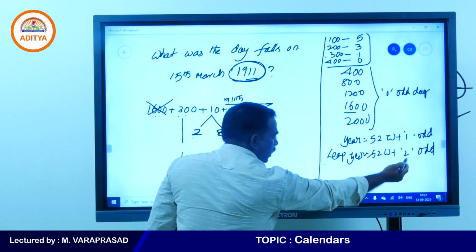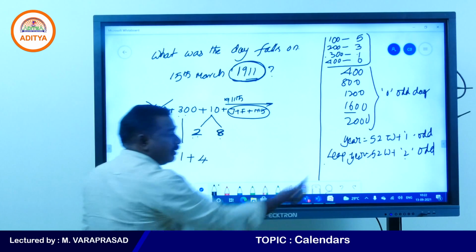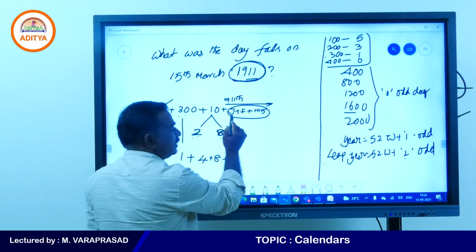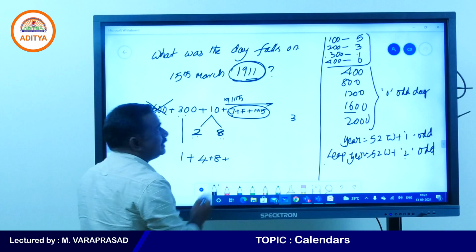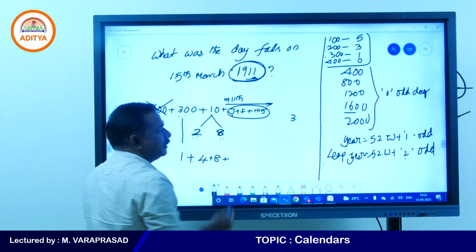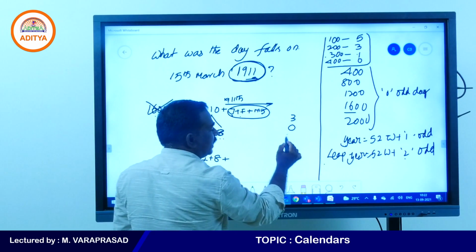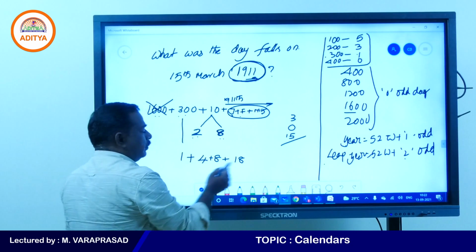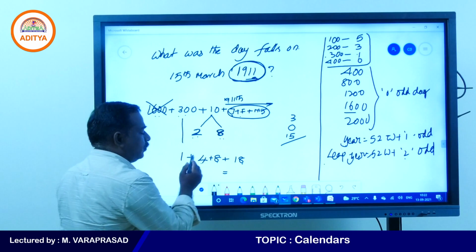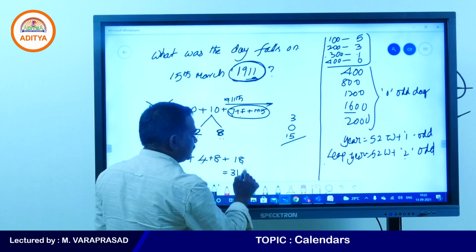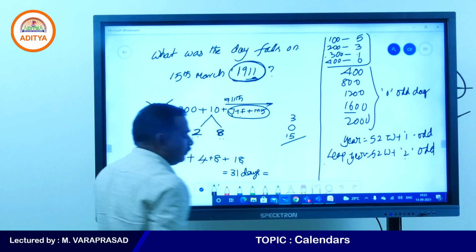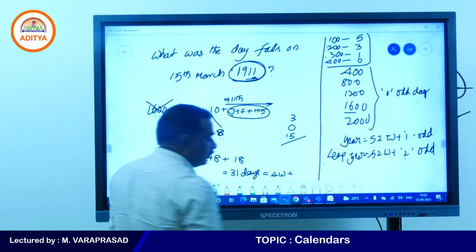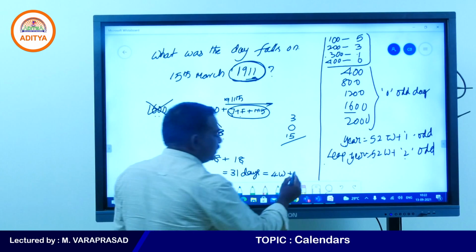Every leap year will have 2 odd days, 2 2s are 4. Every normal year will have 1 odd day, 8 1s are 8. Now see, January is having 3 odd days. February, this is not a leap year because it is an odd number, so February has 0 odd days. March 15th gives 18. So 18 plus 8, 26 plus 4, 30 plus 1, 31 days. 31 days means we can get 4 weeks exactly, 4 7s is 28, plus 3 odd days.